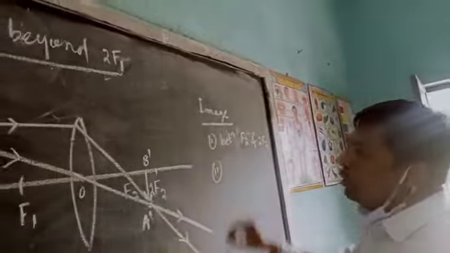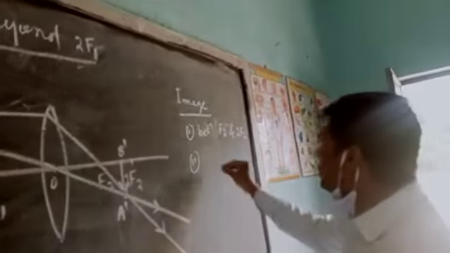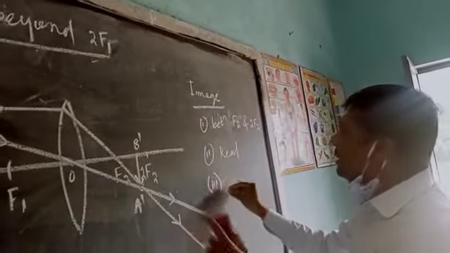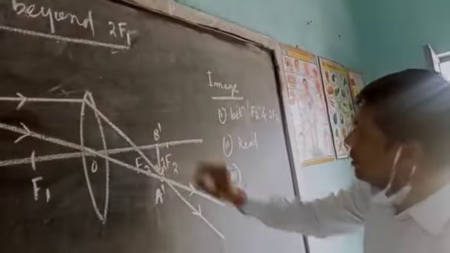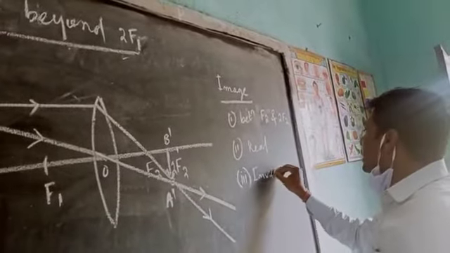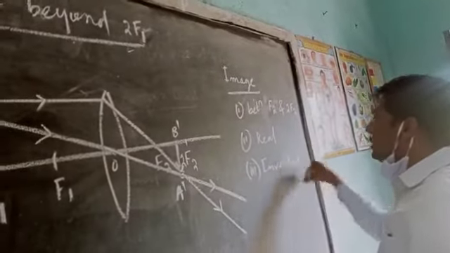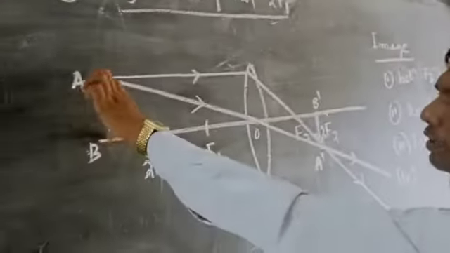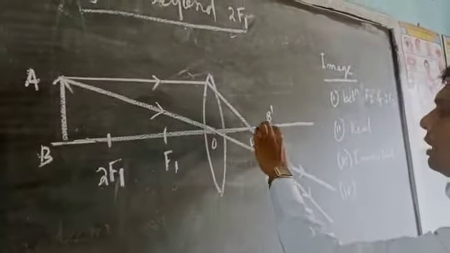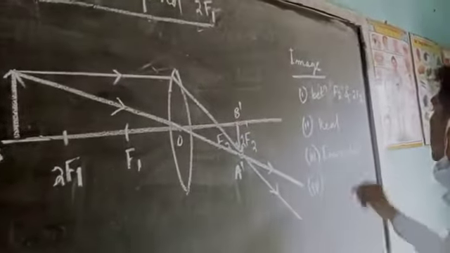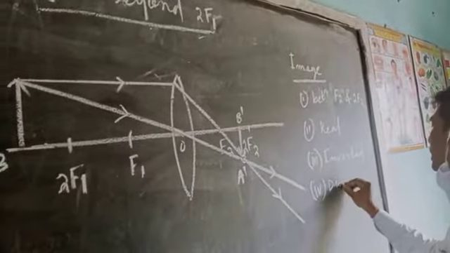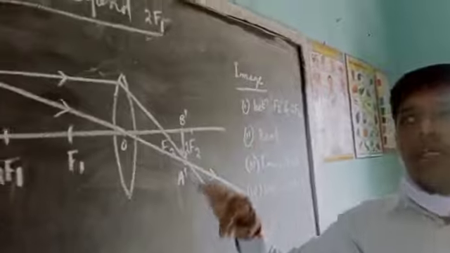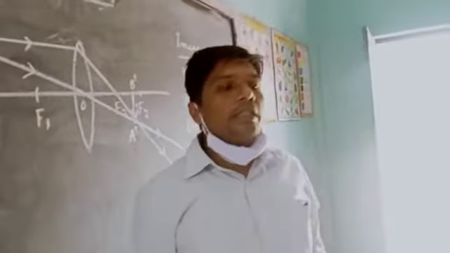Because the refracted rays actually meet each other, it is a real image. Third, because it is real, it is an inverted image. Fourth, if we measure the size of the image, it will be diminished compared to the object. Clear? The next cases we will discuss in the next classes. Thank you.